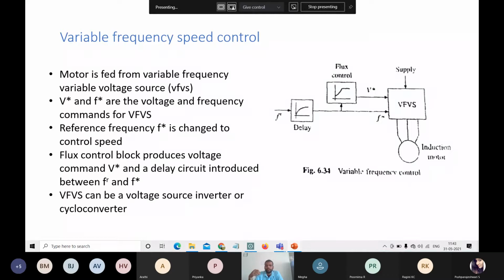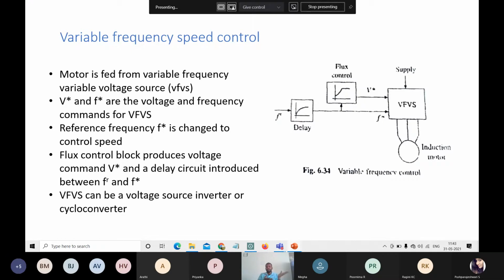So here the variable frequency voltage source, the VFVS, would be an inverter or a cycloconverter. So the induction motor will be getting its input from the VFVS source. So this is the brief concept of how the modeling is done.